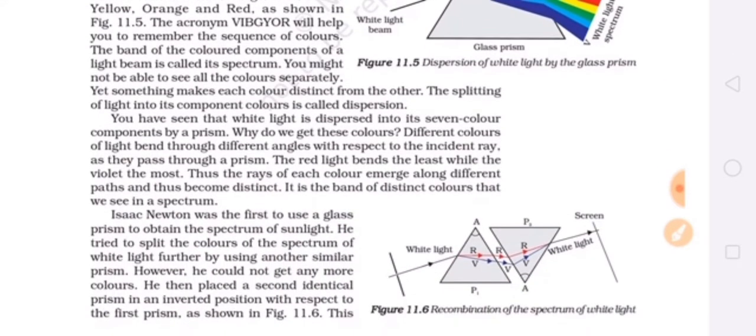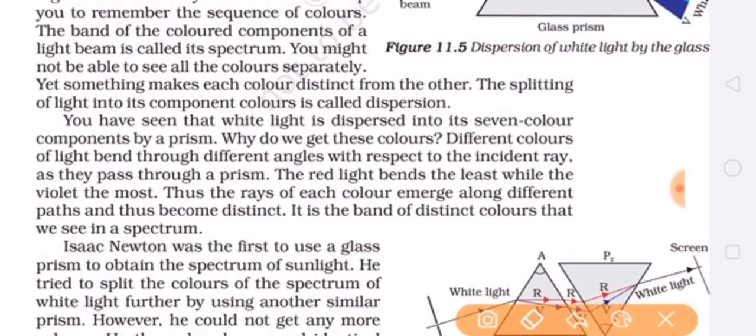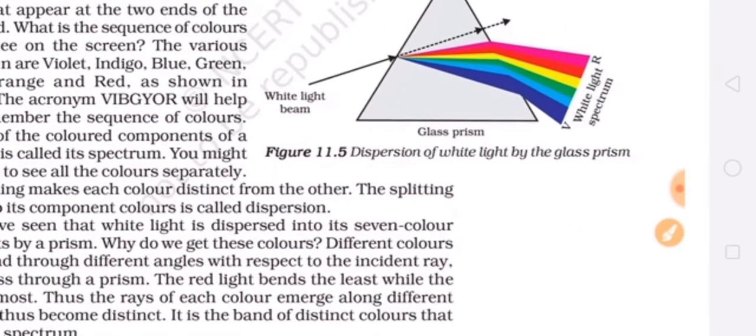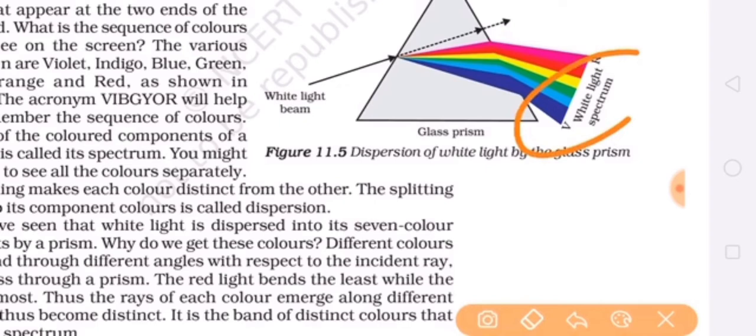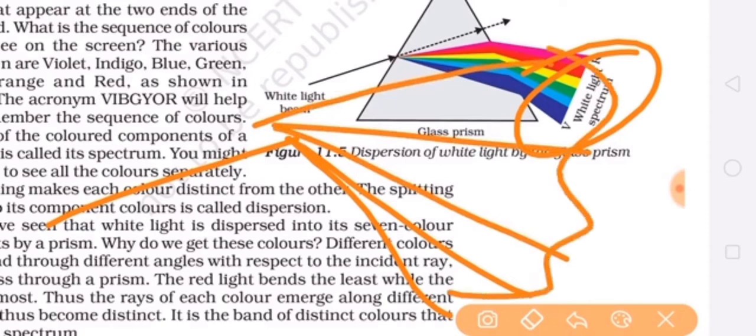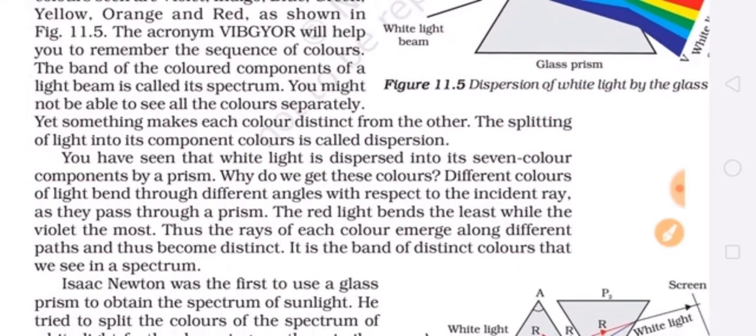So this is how white light splits into 7 colors when it falls on a prism. Here is the definition of dispersion: the splitting of light into its component colors is called dispersion. And this is the definition of spectrum: the band of the colored components of a light beam is called the spectrum. In the diagram you can see that when the white light falls on the prism, it splits into 7 colors, and that is called the spectrum. I hope you've understood dispersion and spectrum.